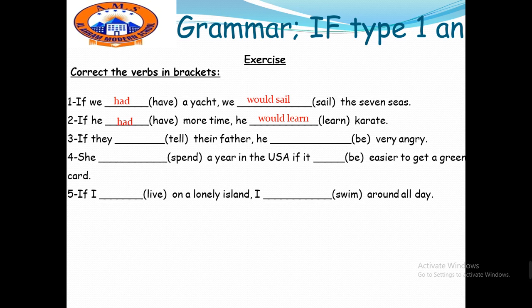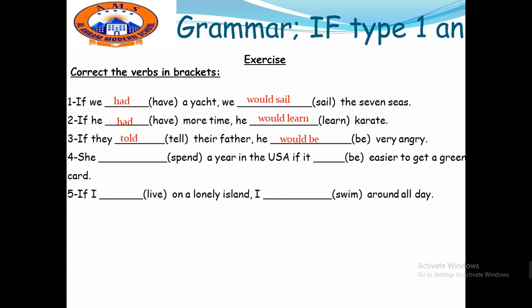If they tell their father, he be very angry. Okay, let's remember. Tell, I want to put it in the past simple, so it will be told. Very good. If they told their father, he would be very angry. Very good. Number 4.